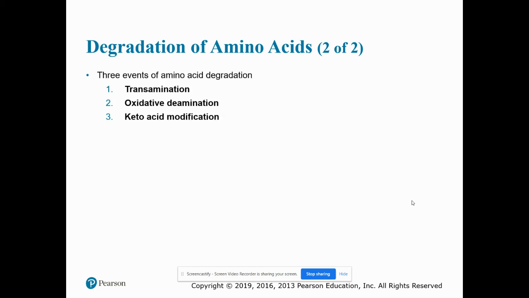There are 3 events of amino acid degradation: transamination, oxidative deamination, keto acid modification. I'm not going to ask any questions about this slide on the exam.